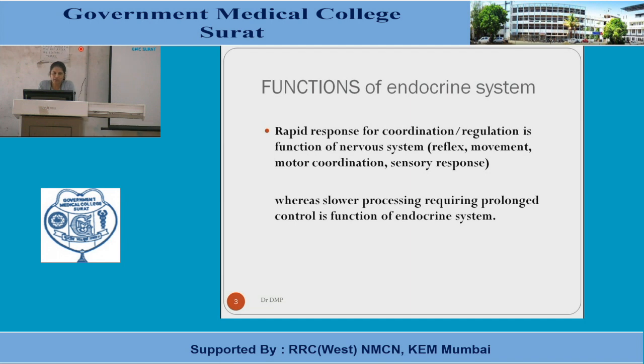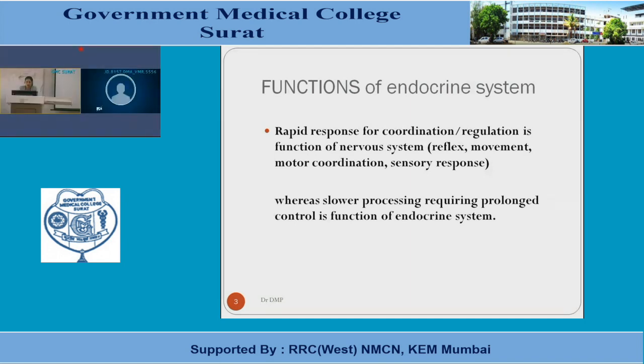Like you have studied about the reflex arc, the movement of the body is controlled by the nervous system, motor coordination, sensory response, all are under the control of the nervous system. Whereas the endocrinal system has control for a prolonged period and it regulates the slower processes in the body,